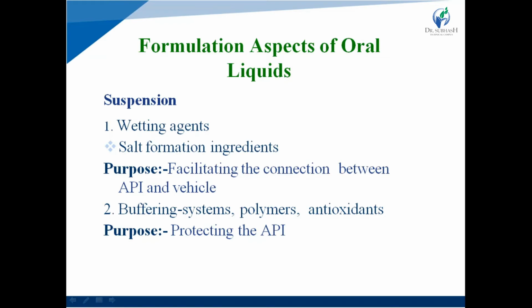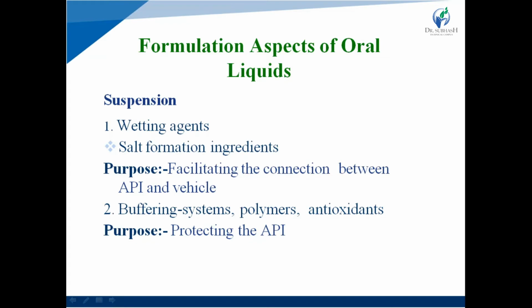Mixing speed. The fourth parameter of suspension is mixing speed. High speed leads to air entrapment, so optimum mixing speed is required. Next one is selection of equipment according to batch size.